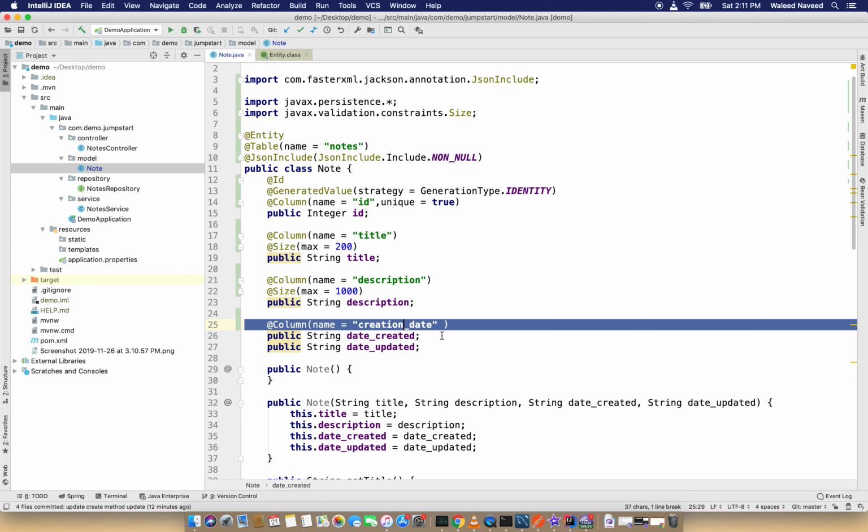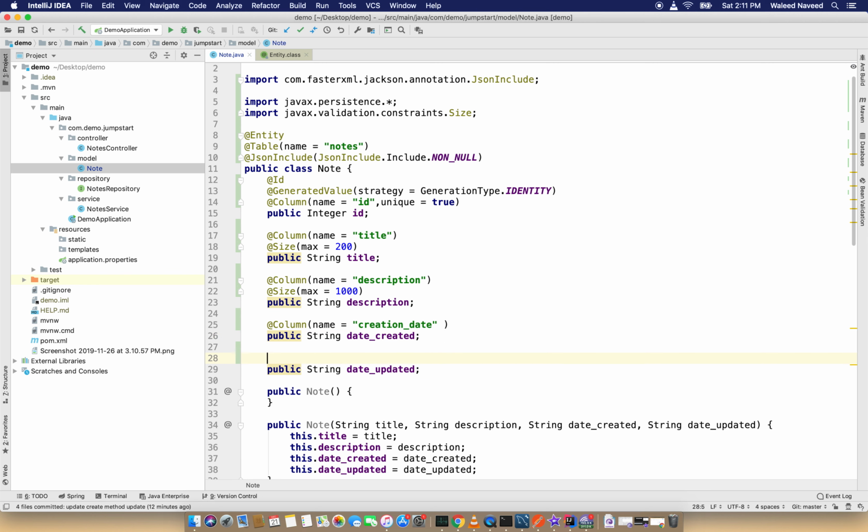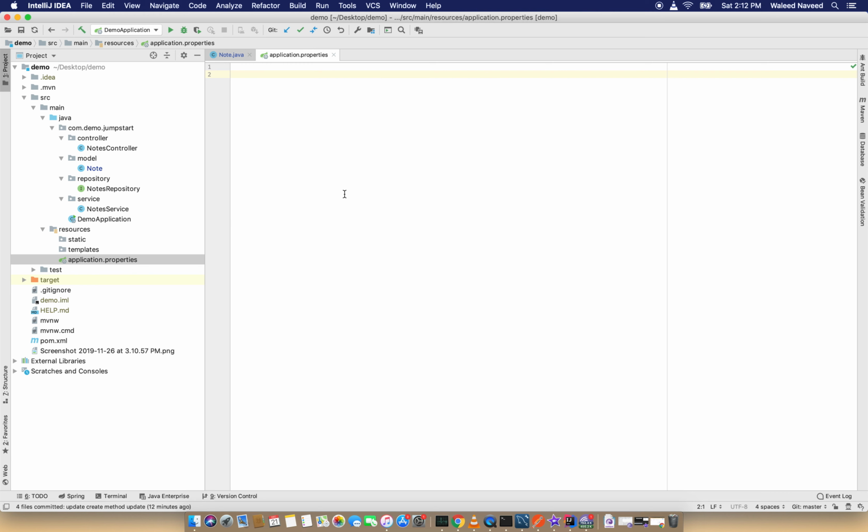Let's copy this for update date. And our entity class has been created.